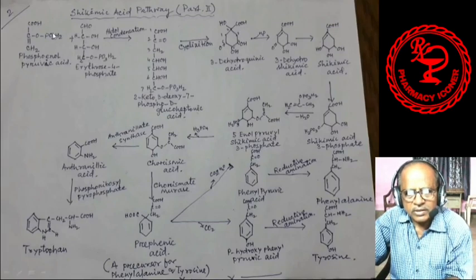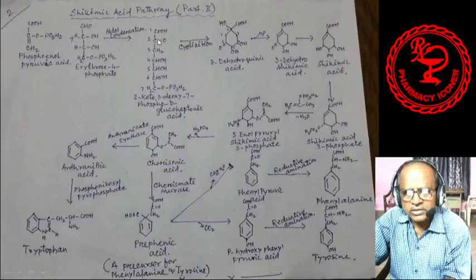These are the starting materials, and with the combination of these two by aldol condensation, 2-keto-3-deoxy-7-phospho-D-glucoheptonic acid is formed. You see that this is the acid group, formed by the combination of these two precursors.